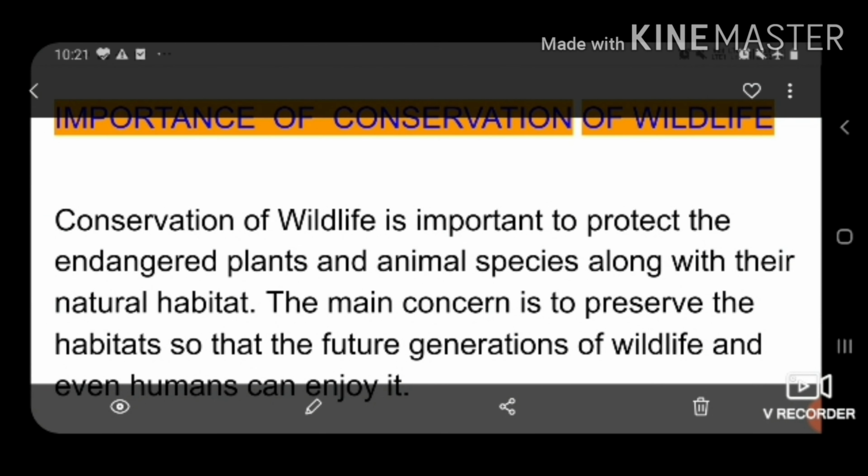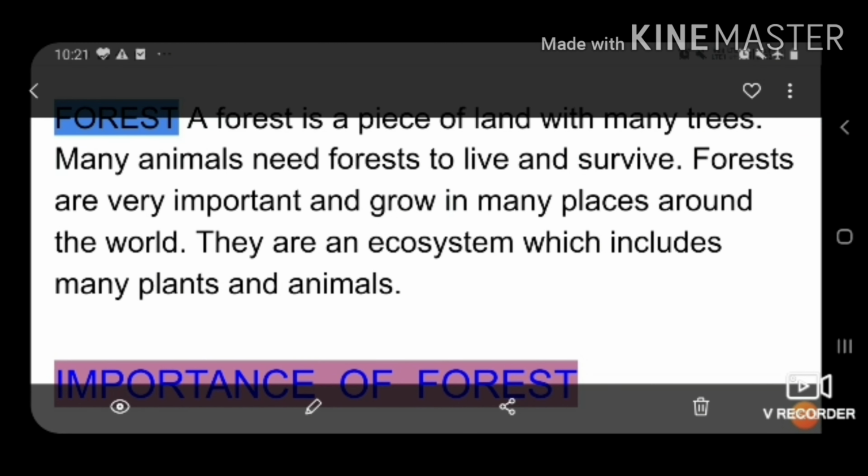What is the importance of conservation of wildlife? Conservation of wildlife is important. Why? To protect the endangered plant and animal species along with their natural habitat. The main concern is to preserve the habitat so that the future generation of wildlife and even humans can enjoy it. Next is forest.